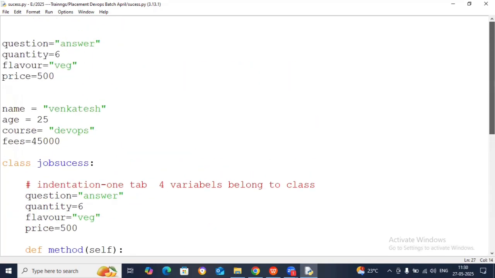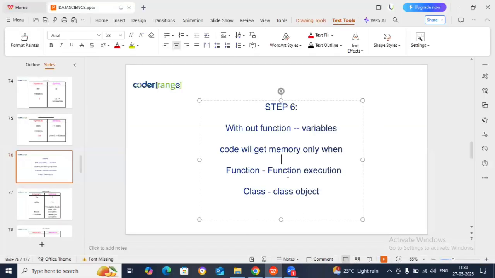So don't forget, for any code you write, we have to do execution. Don't forget the execution part. Clear? For a function, you have to do function execution. For a class, we have to create a class object. The code will only get memory when you do function execution or class object. That is very important, and that is why we do this.